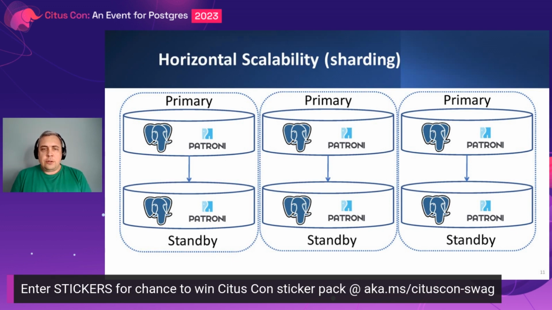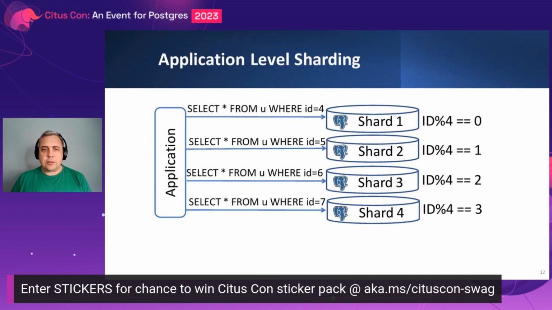How does it work? Instead of running just a single Postgres instance or single Postgres cluster, we run multiple Postgres clusters, and our data will be spread across those machines, across those clusters. The way you spread the data across different machines or shards could be as simple as we divide some identifier, which is used as a sharding key, and take the remainder of this division.